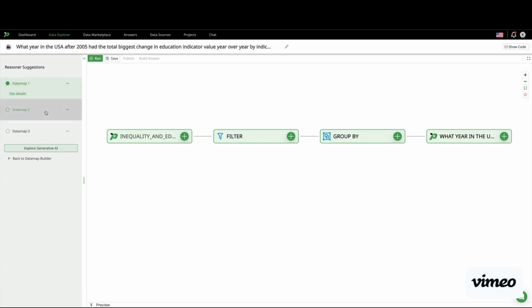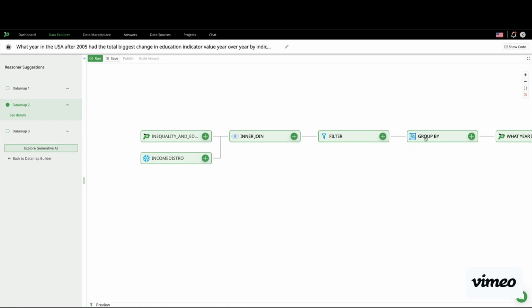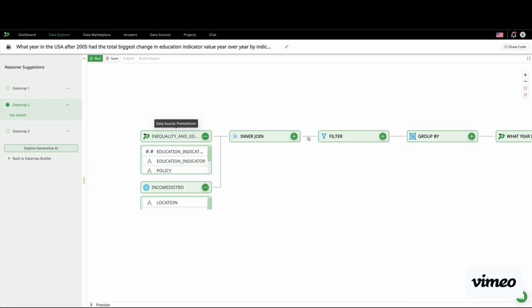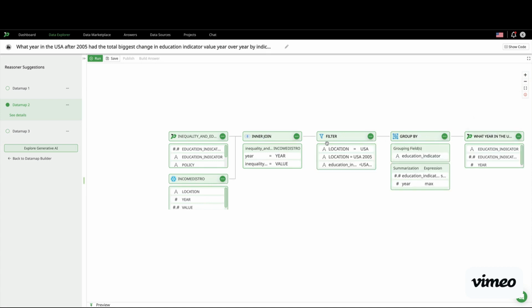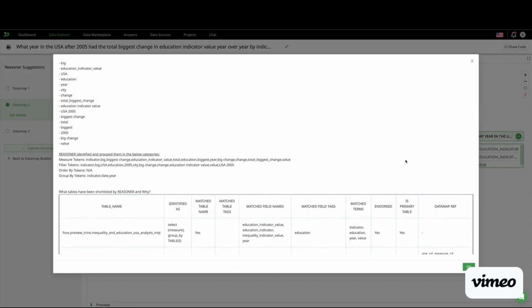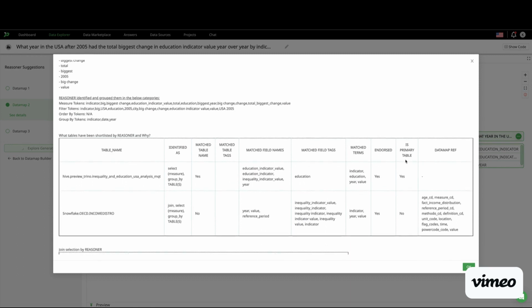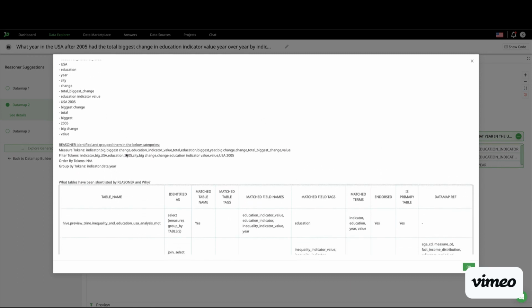So if you are a power user, like in this case, I know this data pretty well. I know that this is the right one that you want to actually pick, right? I can go ahead and come in here and open this up and see exactly the transformation that actually happened. So it's better than just a normal lineage graph. And I can even get the explanation of exactly what happened, right? So why do we pick this? What are the tokens? What are the dimensions?